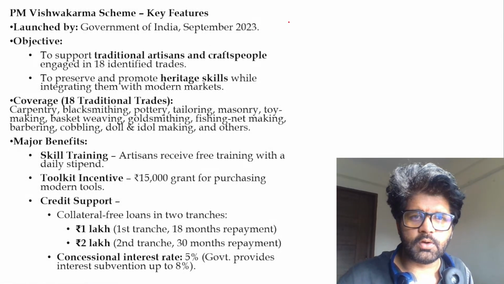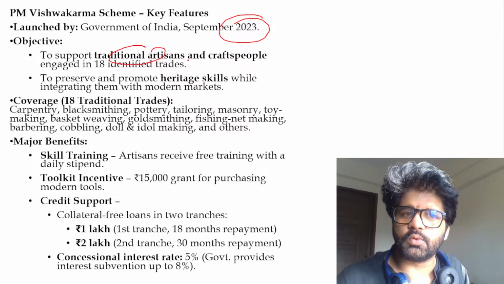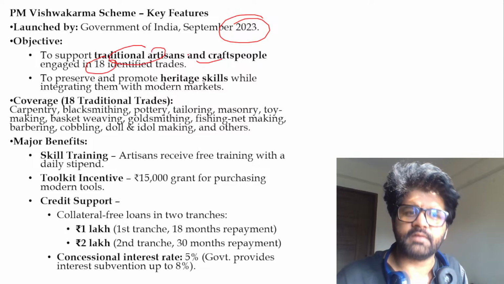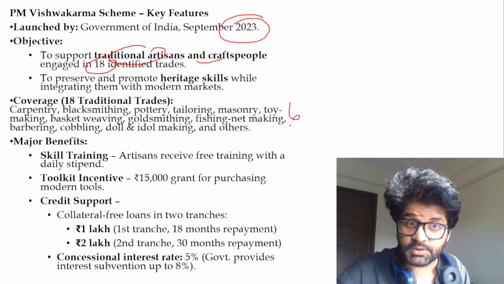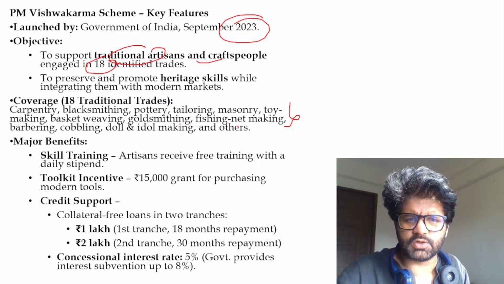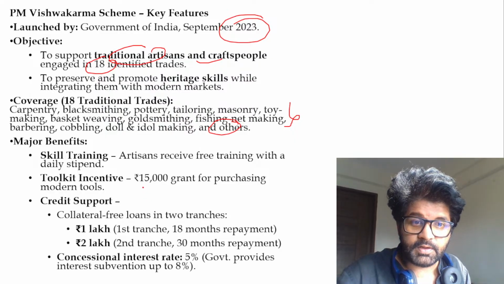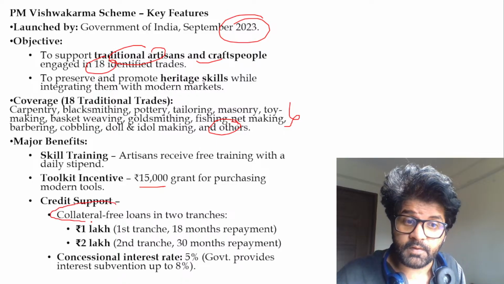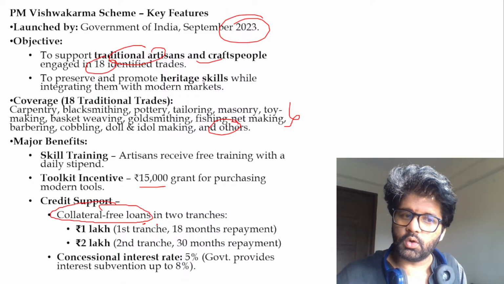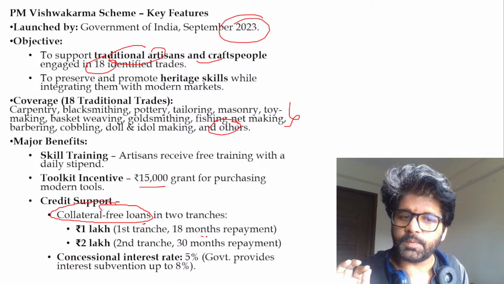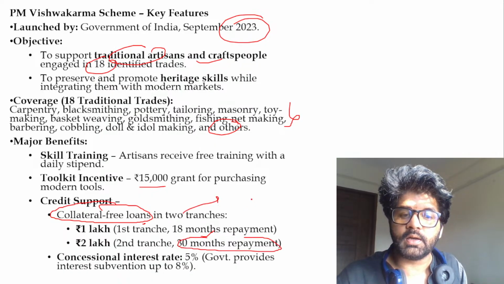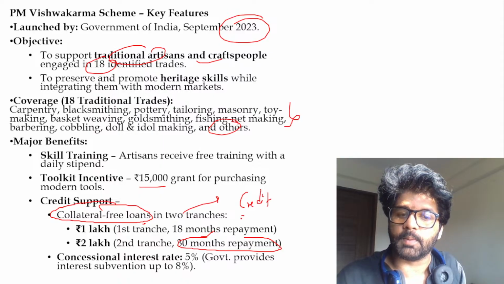PM Vishwakarma scheme launched in 2023, objective is to support those engaged in 18 identified trades, and you can see all these 18 trades, not that there are some which are not mentioned, but okay. And 15,000 grant, credit support, collateral free loans in two tranches. Collateral free loan we have just discussed. 1 lakh, you have to pay back in 18 months. 2 lakh, you have to pay back in 30 months. If you're not paying, credit guarantee is involved, government will pay some amount, but they will ensure that you pay.